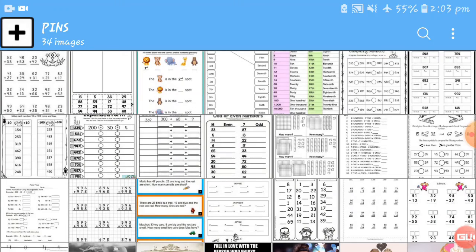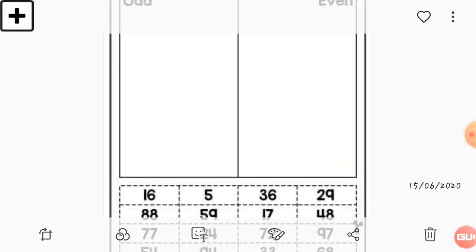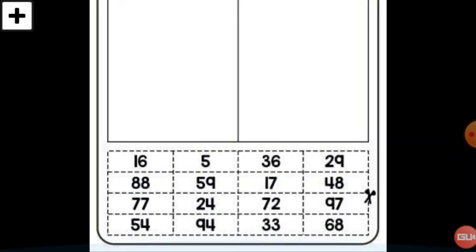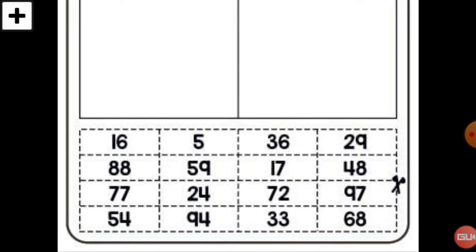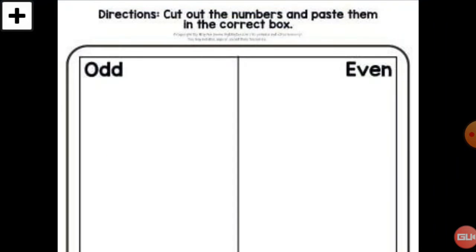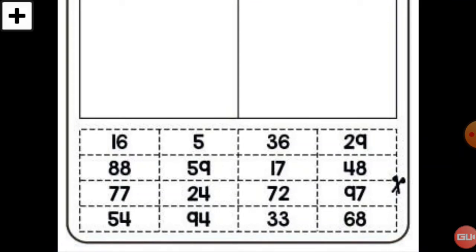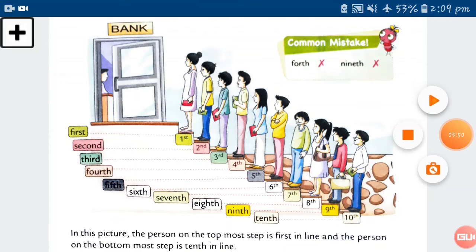I'll show you the numbers. Please note down these numbers in your book. Then make 2 parts, one for odd and one for even, and do this activity. This is very easy. This way you have to make 2 boxes, one for odd and one for even. Then note down these numbers and write them in the correct box. So this is very easy for you.